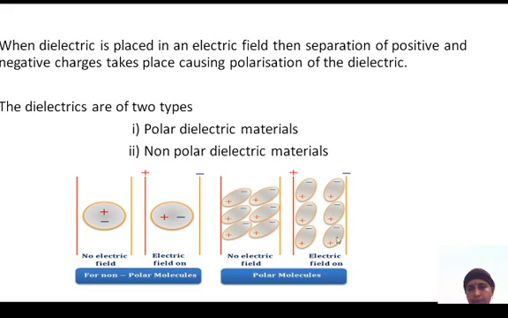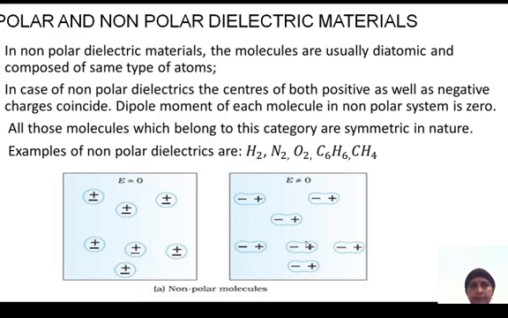In polar molecules, dipole moments already exist. In the absence of an electric field, their dipole moments are arranged randomly. When you apply the electric field to the polar molecules, they are arranged regularly. So these are the two types of dielectric materials: polar and non-polar.